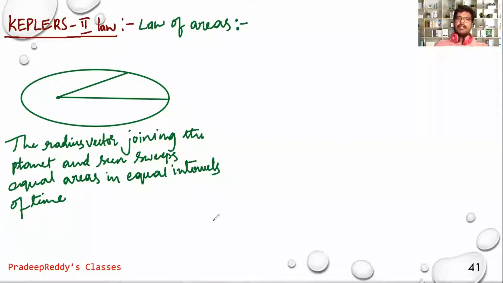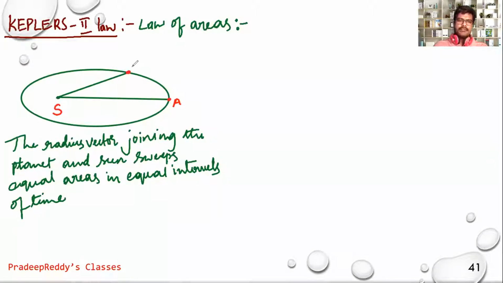So Kepler's second law is also called the law of areas. Why is it called the law of areas? Let me explain. As I told you, the sun is situated at one of the foci and the planet revolves in an elliptical path. Let me consider a planet starting at this position, which is aphelion, and after some time it comes to this new position.